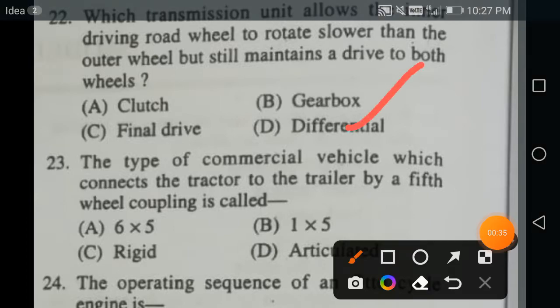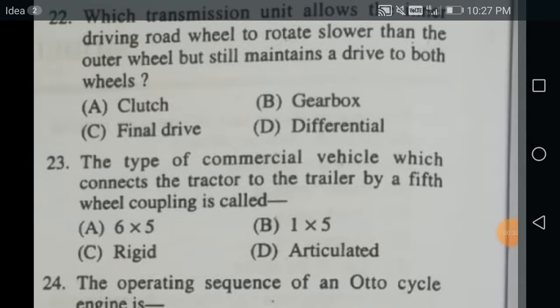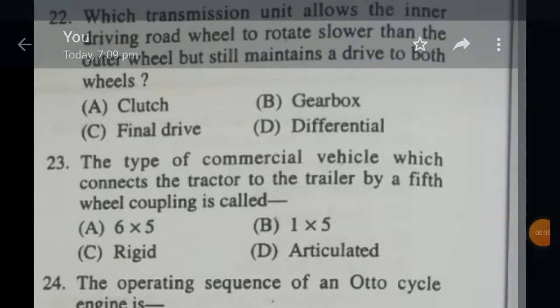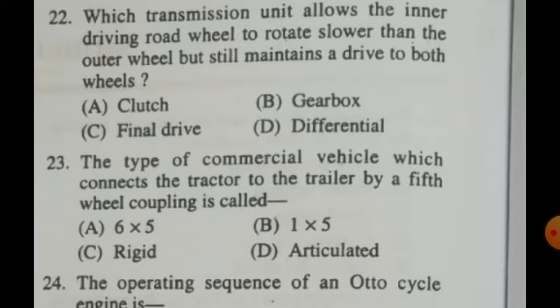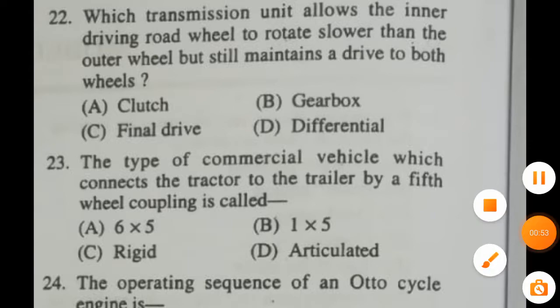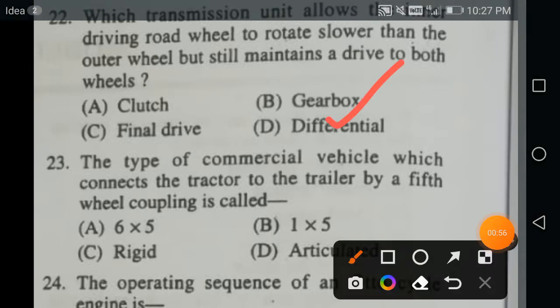The gearbox is basically to give various gears, first gear, second gear, third gear, speed ratios, etc. That means to increase or decrease the driven shaft speed. And a clutch is going to connect and disconnect the engine and the main transmission shaft. And the final drive is going to connect the gearbox to the differential. So these are the things. So let us put the answer: differential.